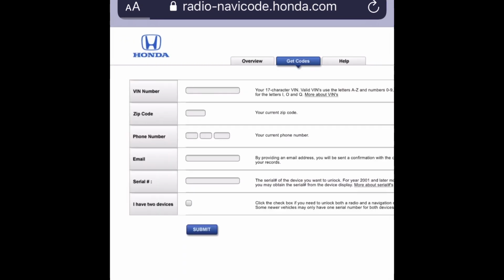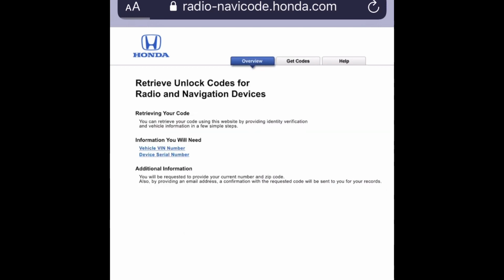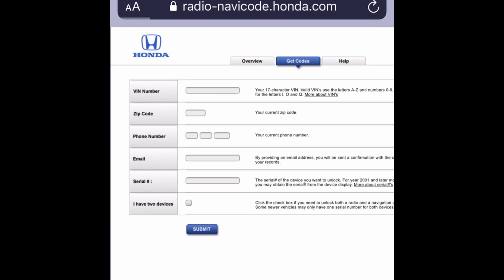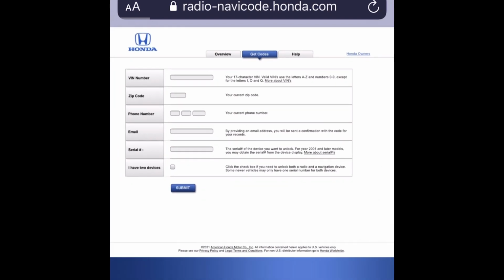You're gonna type in your VIN, zip code, phone number, email, serial number, and then after you do all that information, you should get a code in your email. Go back to your radio, type it in, and it should start working. I'm gonna demonstrate real quick.